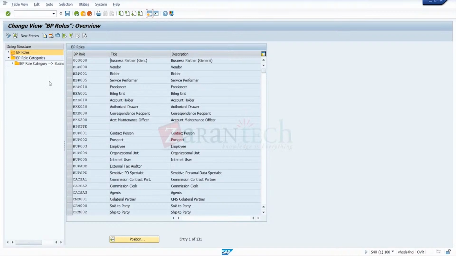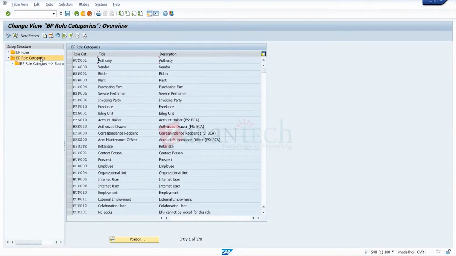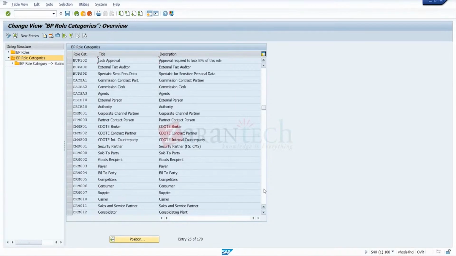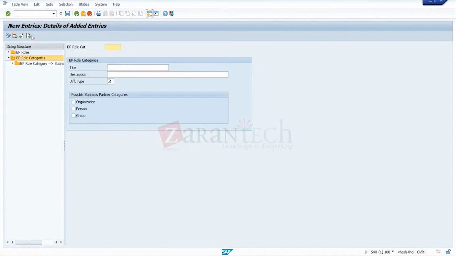First make a role category. For example, go for new entries. Yesterday we created something, so I'll make a new one. Give some role category, for example TRG. We'll make TRGGN, general, as the role category. Give some name for that, a title.